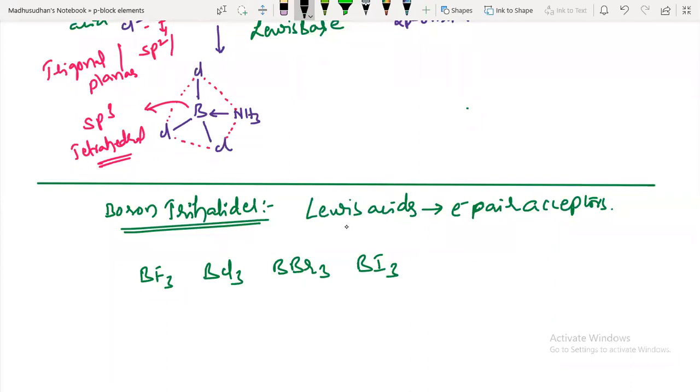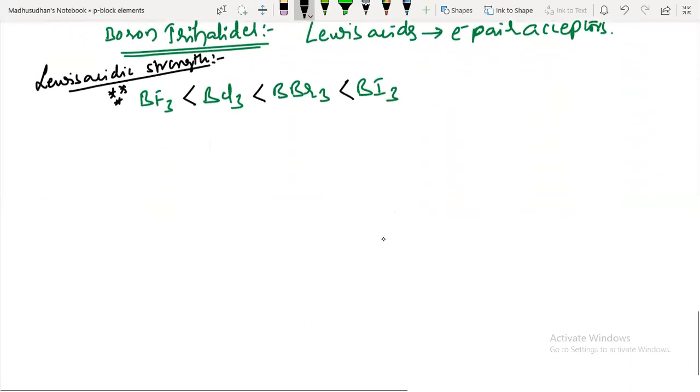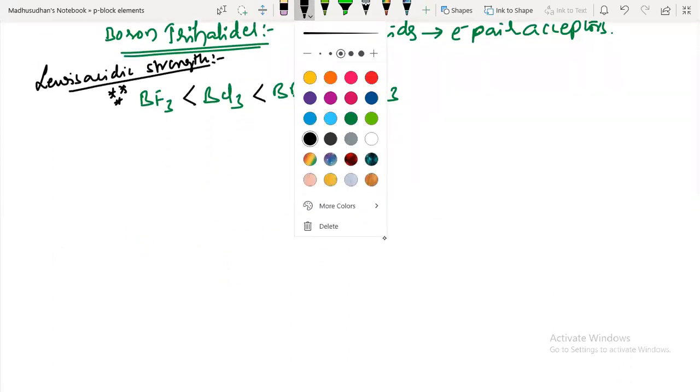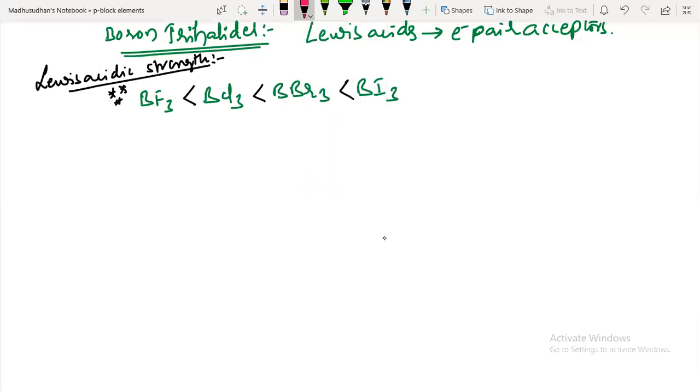Okay, here I am writing Lewis acidic strength. The Lewis acidic strength increases. This is very, very important. It has appeared many times in exams. Okay, what is the reason for this? Let's discuss the reason. The Lewis acidic strength from fluorides to iodides of boron increases. Okay, why? So here I'll explain.